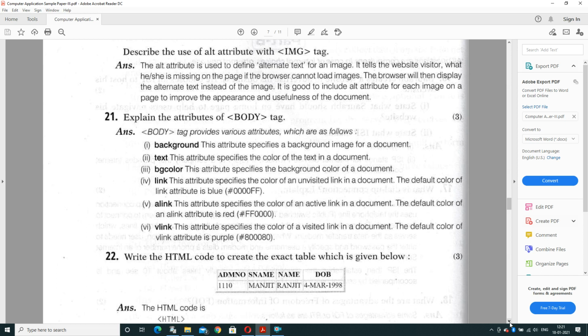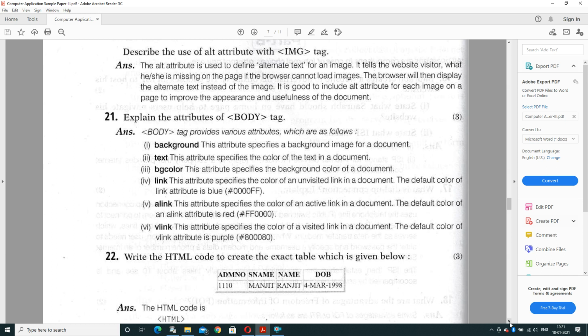So the alt attribute is used to define alternate text for an image. It tells the website visitor what he or she is missing on the page if the browser cannot load the image, and the browser will then display the alternate text instead of the image. It is good to include the alt attribute for each image on a page to improve the appearance and usefulness of the document.